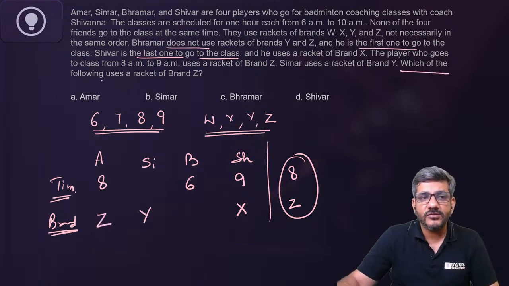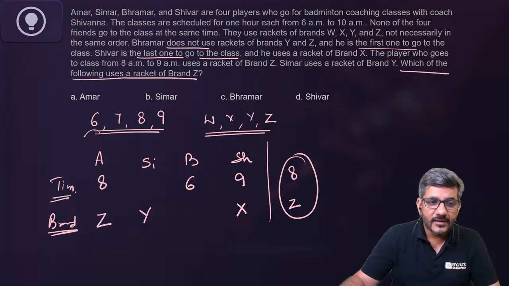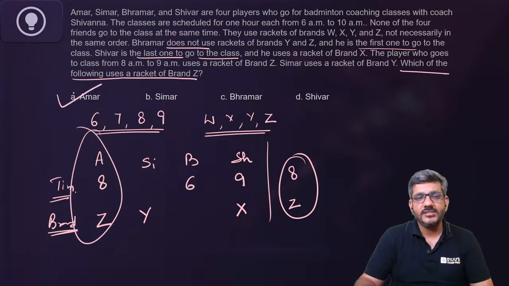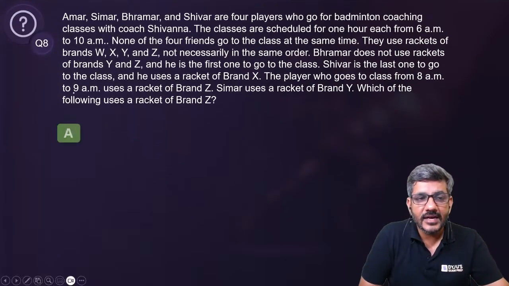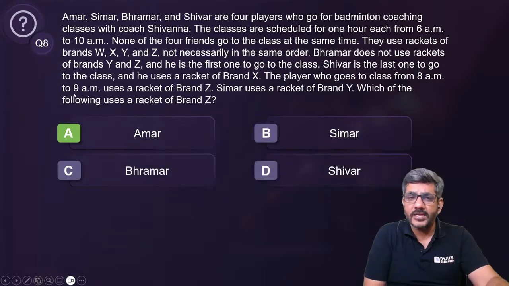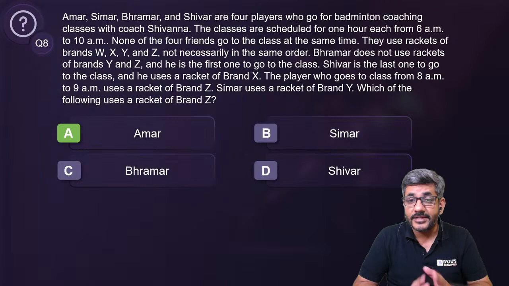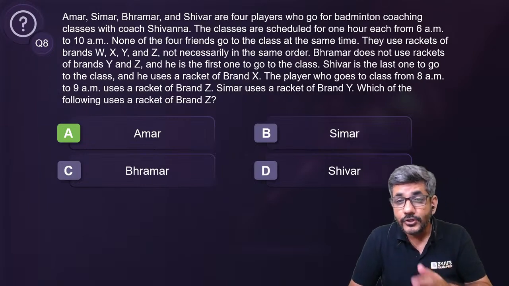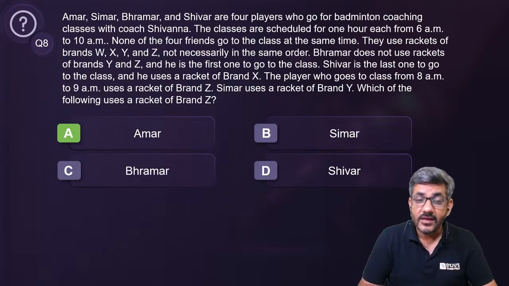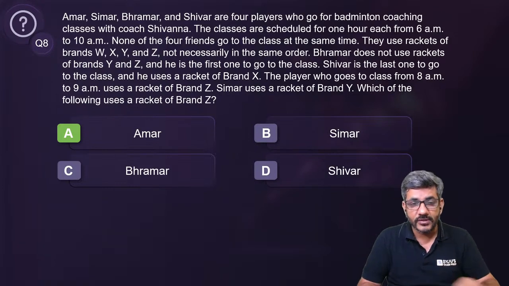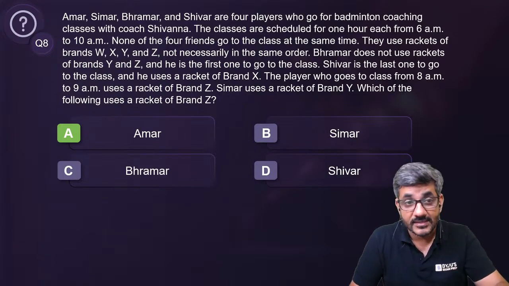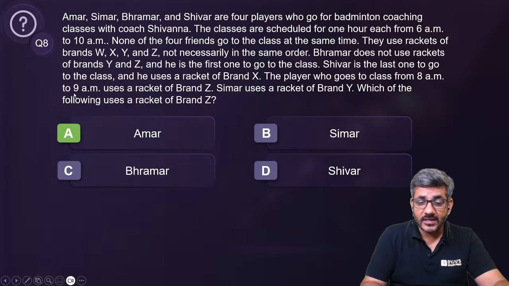Question is asking which of the following uses a racket of brand Z? The answer is Amar. So yes, option A, Amar, is the correct answer for this question. An easy question, right? Everyone gave the right answer. Later on, Sakshi, Resham, Anish, Pragya, Charvi, Shubham, Varsha, सभी ने सही answer दिया है, which is so good to see. Very good, guys. You are actually prepared for the exam. ठीक है, इतना जल्दी आप आंसर कर रहे हैं, अच्छा कर रहे हैं.